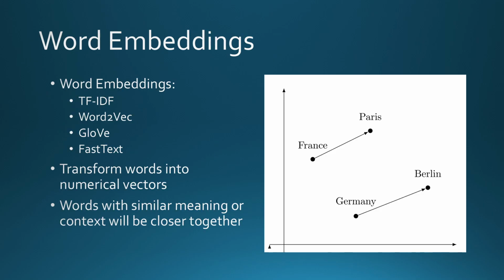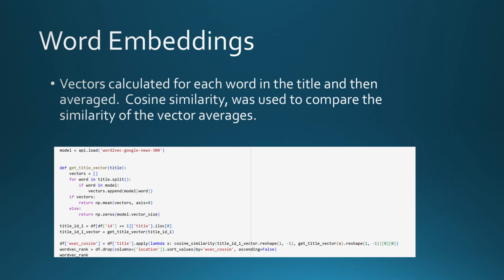We'll first look at word embeddings. We'll look at TF-IDF, Word2Vec, GloVe, and fastText. All of these transform the words into numerical vectors. Words with similar meaning or context will be closer together. For each word embedding model, vectors were calculated for each word in the title and then averaged. Cosine similarity was then used to compare the similarity for each of the vector averages.